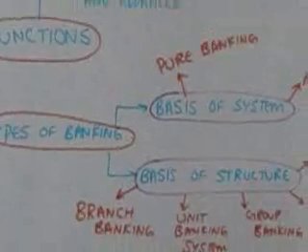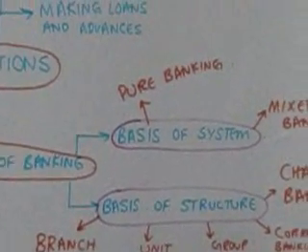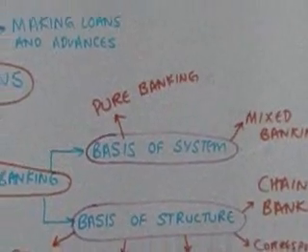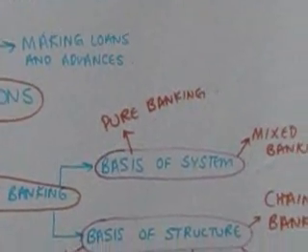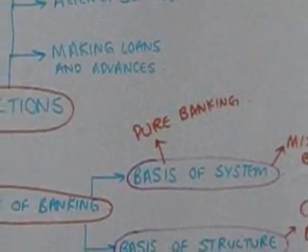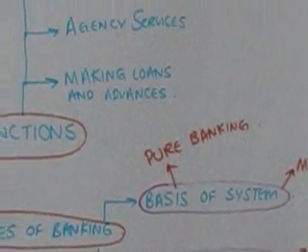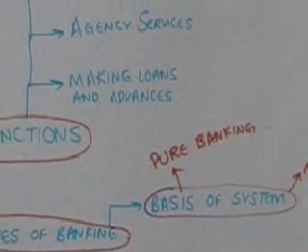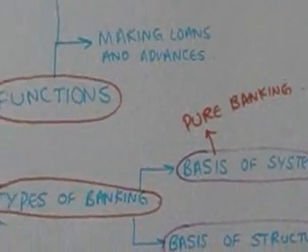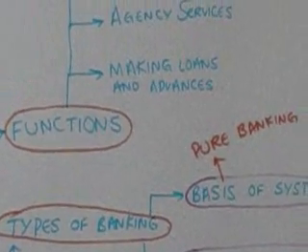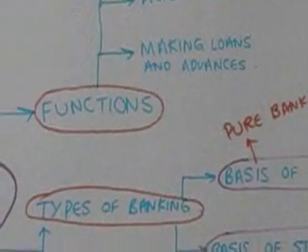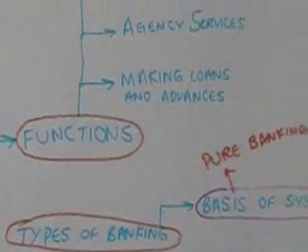Under types of banking, we have two types of banking on the basis of system and on the basis of structure. They're divided. Now under the basis of system, you have pure banking. Now the characteristics of pure banking are that it provides only short-term loans of less than a year. It accepts deposits from the public. It lends to industry and commerce, and the British follow this form of banking. The advantages is that it provides safety and liquidity to deposits and reduces risk of lending. It caters to working capital requirements.